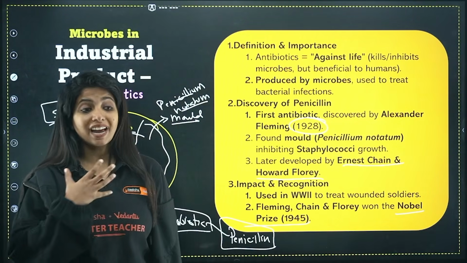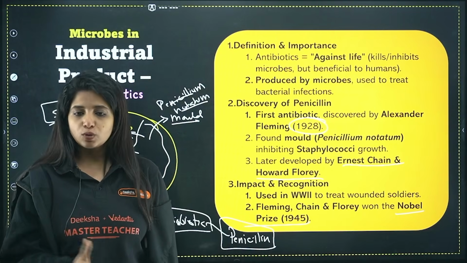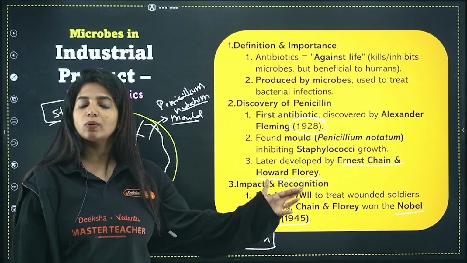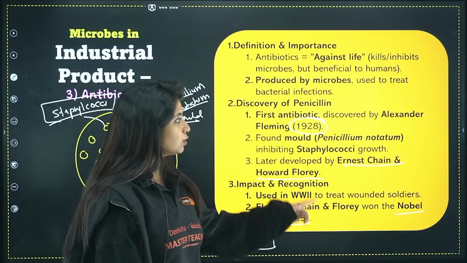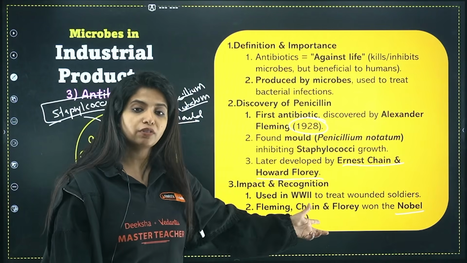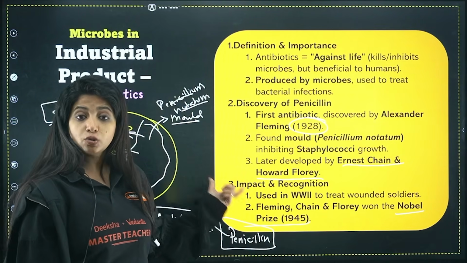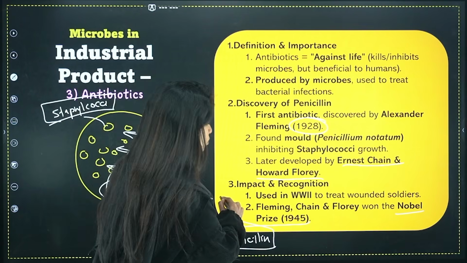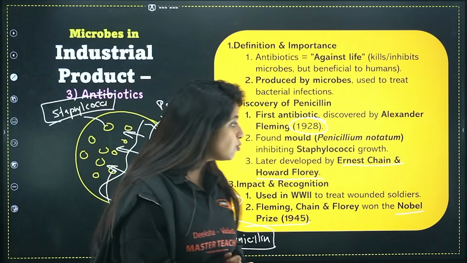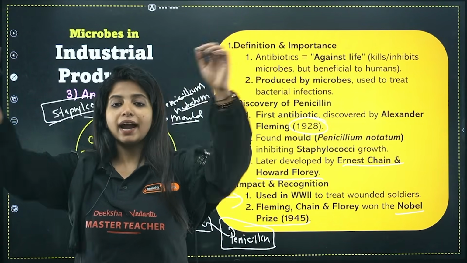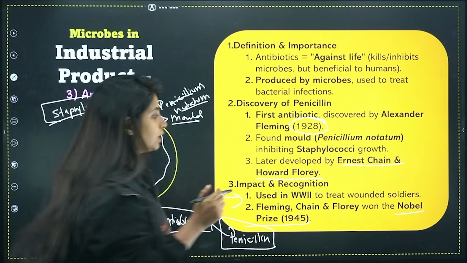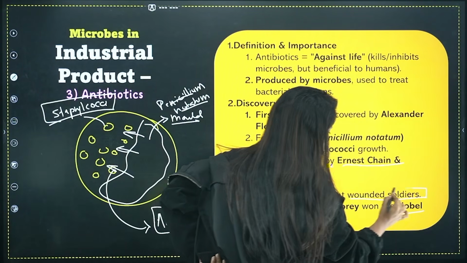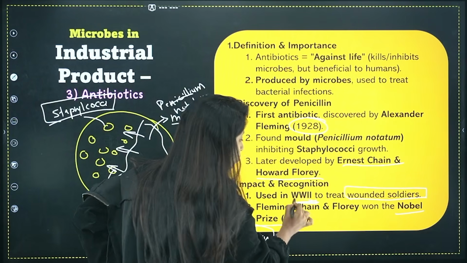So yes, the first antibiotic was being celebrated, which is why Alexander Fleming, Chain as well as Florey got their Nobel Prize in the year 1945. So 1928 he discovered, 1945 they got the prize. Before that, you need to understand that it was used in World War II to treat wounded soldiers. So this particular antibiotic was used in World War II to treat what? The wounded soldiers who were out there. So please know that also, World War II.